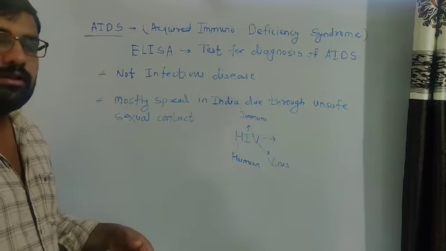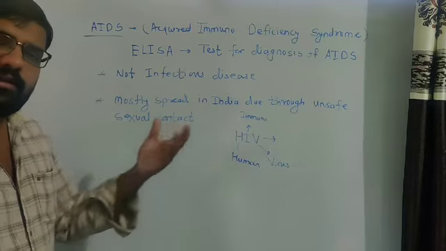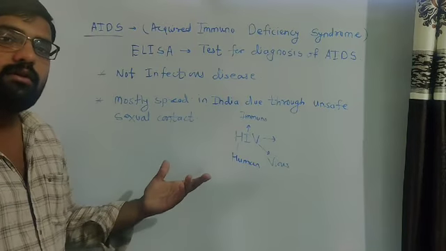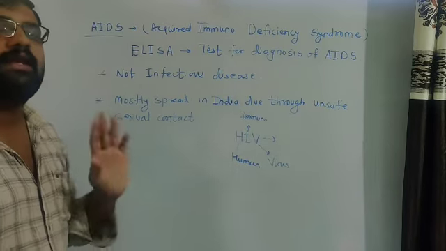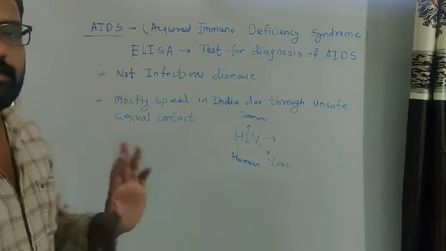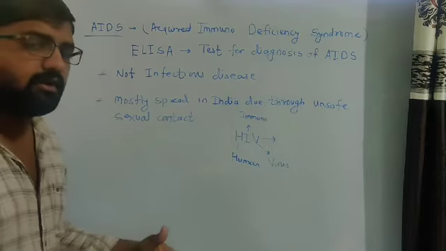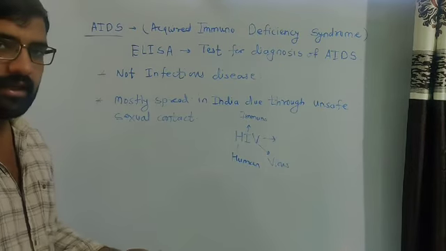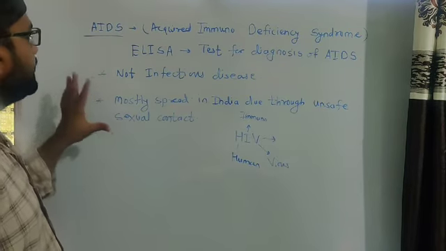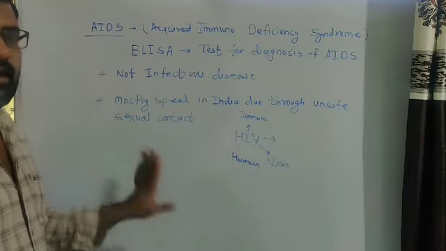Not directly in a very acute period, but due to the damage of the immune system, various diseases attack that person, and such a person will die in the next 5, 10, 15 years. It is one of the dangerous diseases, that is AIDS.